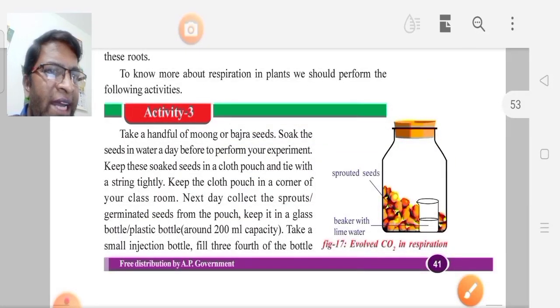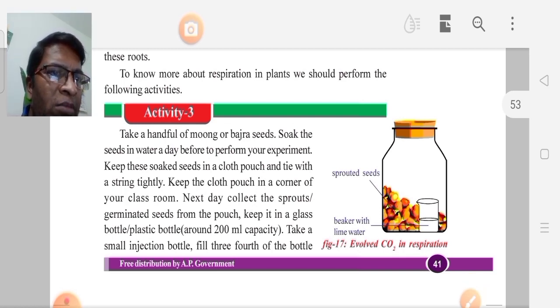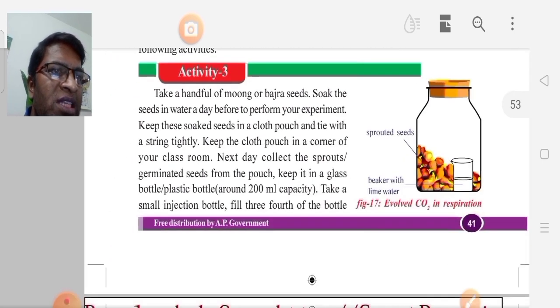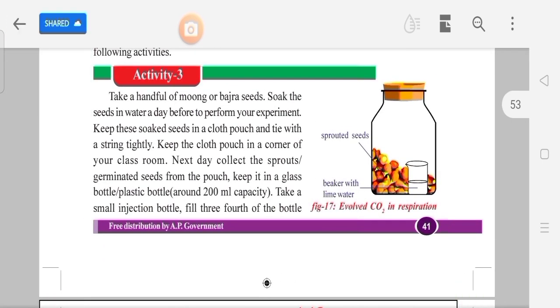Next, here they have given one activity. What is the activity? Evolved carbon dioxide in respiration. In this activity, what are we taking?